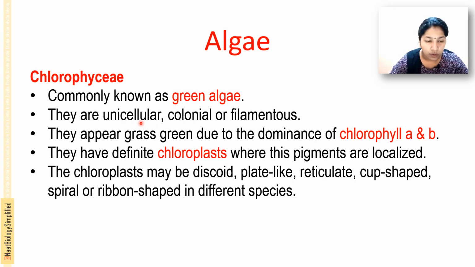Chlorophyceae are commonly known as the green algae. Why are they called green algae? Because they appear as a grass green color. What is the content that makes them appear green in color? Because of the presence of the green pigment, chlorophyll A and B. The dominance of chlorophyll A and B helps these algae appear grass green. They may be unicellular, colonial or filamentous forms, and they have a definite chloroplast where these pigments are localized. The pigments are present inside the chloroplast.